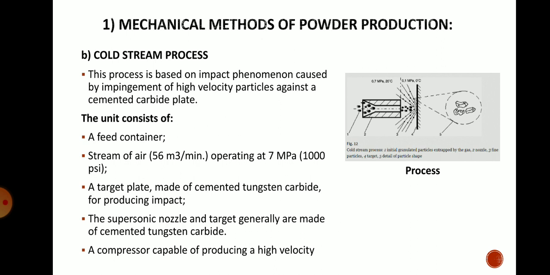The unit consists of a feed retainer and a stream of air, generally 56 cubic meters per minute, operating at 7 megapascal, a target plate made of cemented tungsten carbide for producing the impact, a supersonic nozzle, and a compressor capable of producing a high velocity. So in this process these units are there, and you can observe them in the diagram also.